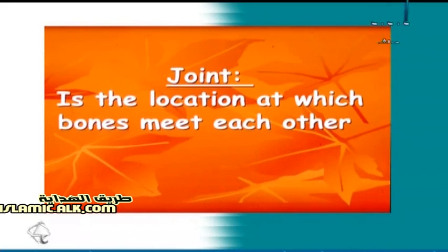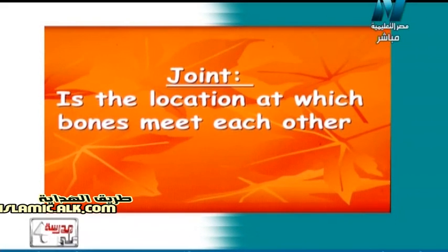So now what about this name? It's the joint. يعني ايه joint؟ معناها المفصل. And this is a new topic. موضوع جديد او موضوع مهم جدا جدا برضو خاص بالskeletal system. And this is a very very important part in the system. So what about the joint? The joint is the location at which bones meet each other. يعني ايه joint؟ معناها المفصل. ودي تعريف مهم قوي بيقول لي هو المكان او location or position at which bones meet each other.